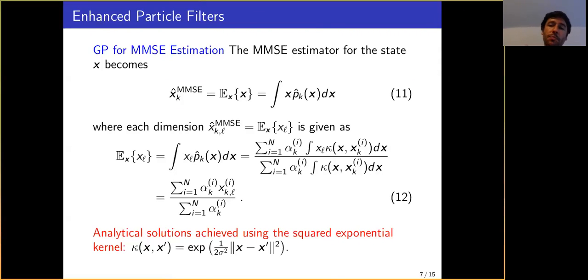Now we can use this GP approximation of our PDF to enhance the particle filters. When we compute our summary statistics, such as the MMSE, we are solving this integral here, where we plug in our estimate of p_k. Depending on the kernel, we can solve this integral analytically as well. So we end up with equation 12, an analytical expression obtained when we use a squared exponential kernel function, sometimes also called the Gaussian kernel.